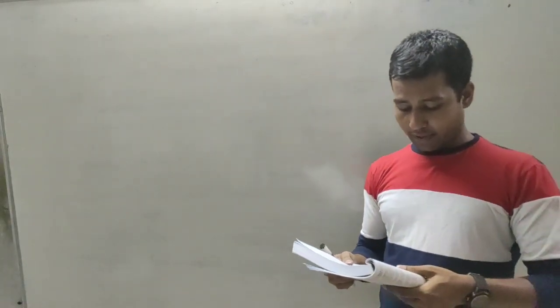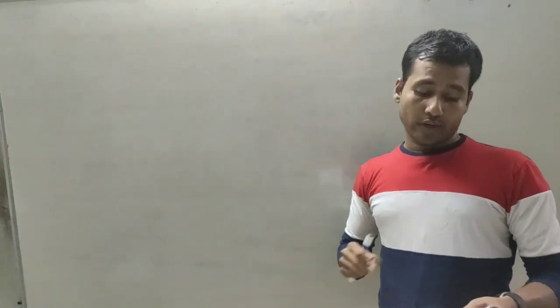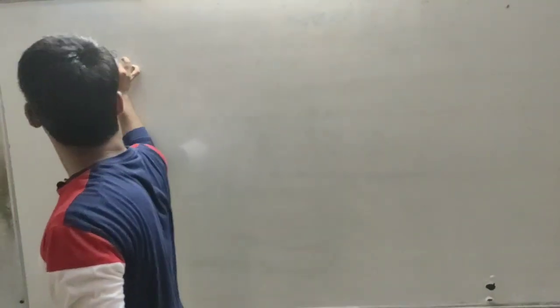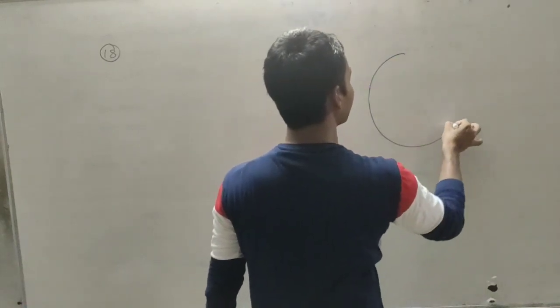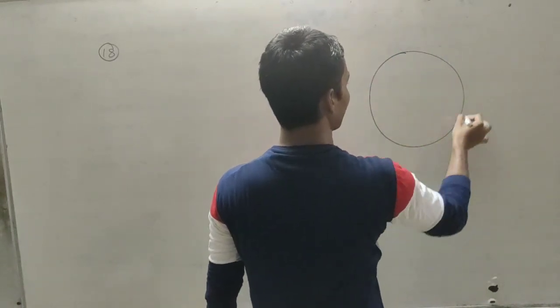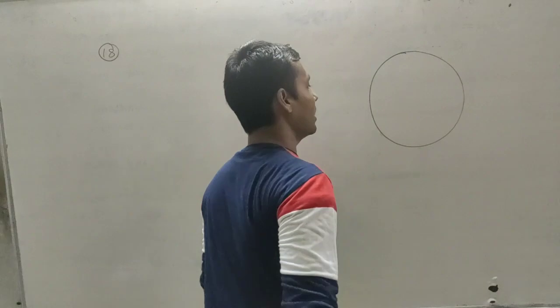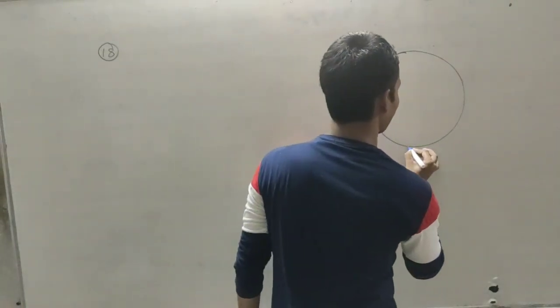In this problem, a motorcyclist as a particle is undergoing a vertical circle. Here the motorcyclist is performing vertical circular motion.